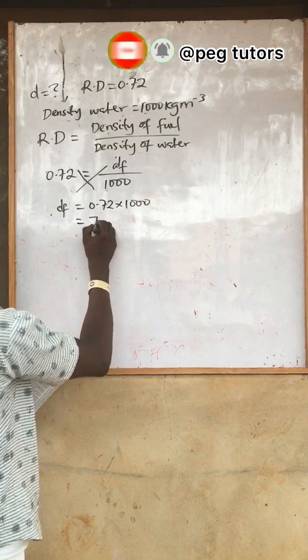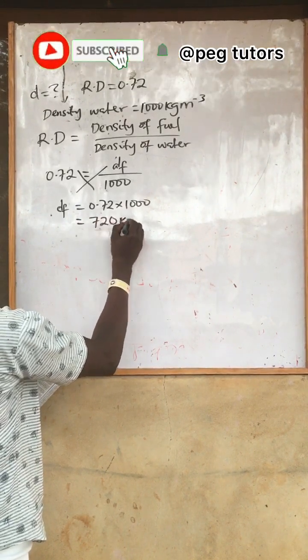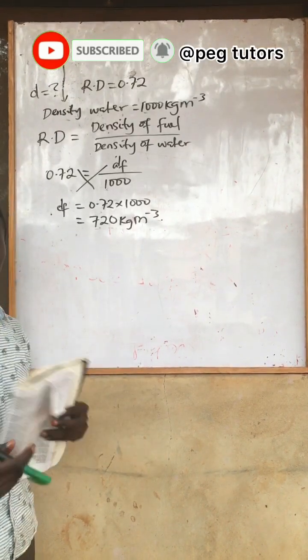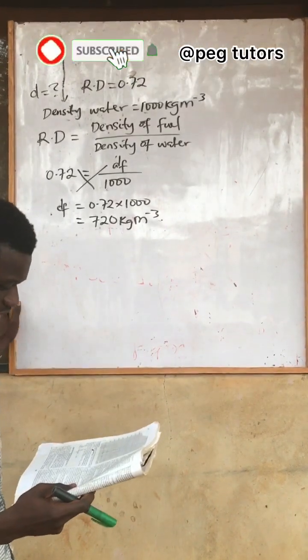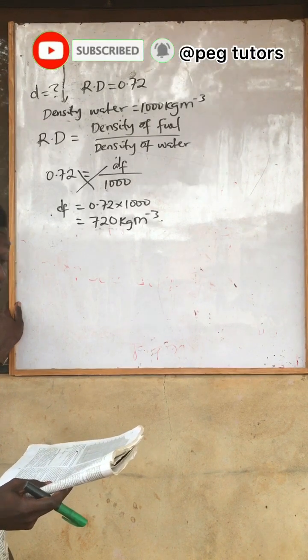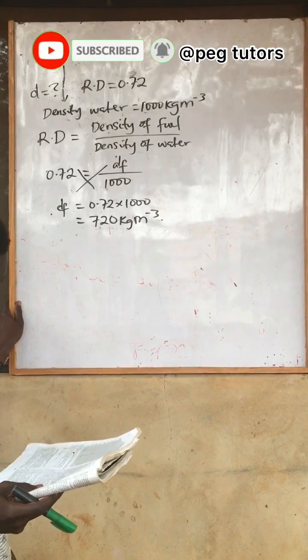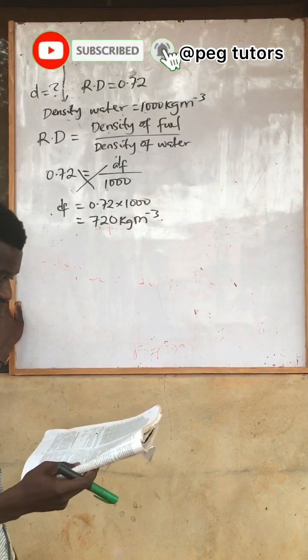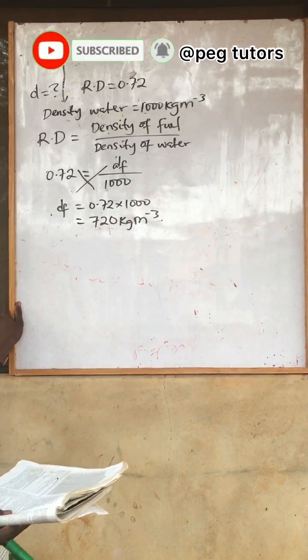So that will give us 720 kg per meter cubed. Now let's see what option is the answer here. So we have A, 72 kg per meter cubed, of course not the answer, and B we have 720 kg per meter cubed. 720 is the answer, so B is the answer.